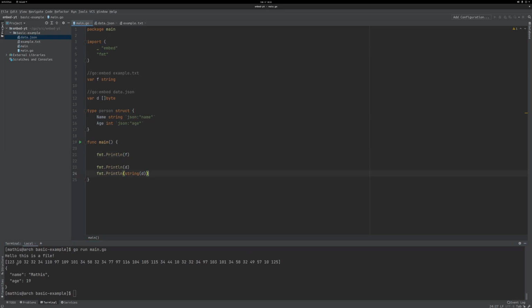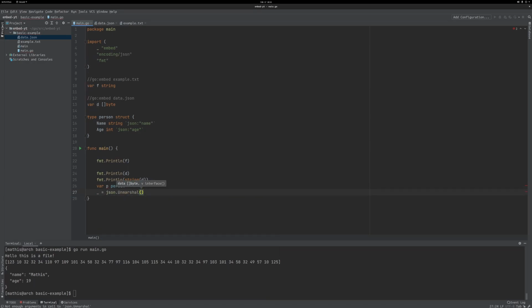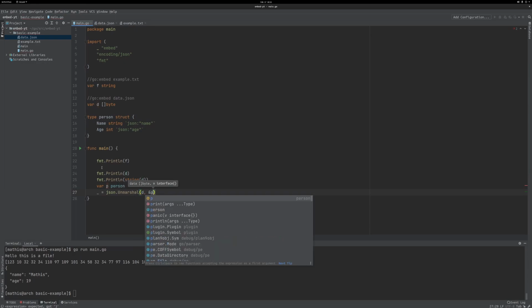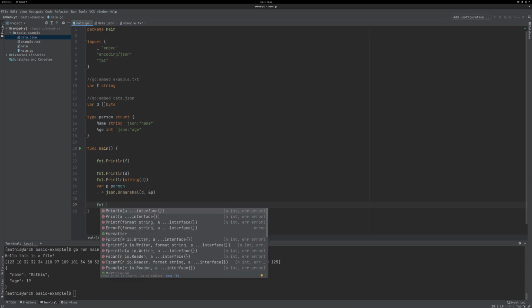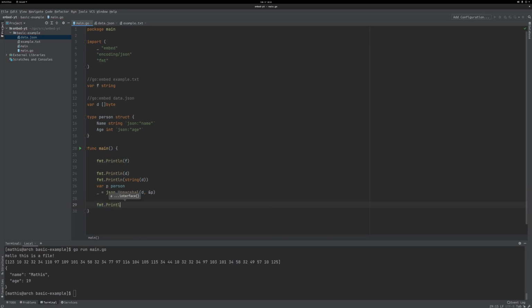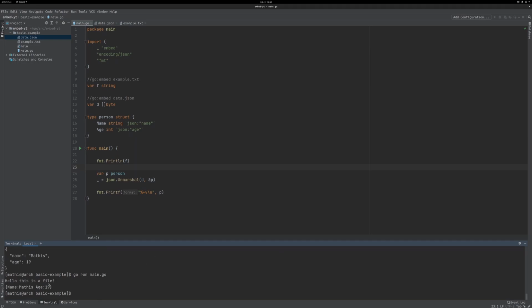Now, what if you wanted to unmarshal this into the struct person? We'll first create our person, so var p person. Then we do underscore equals json.Unmarshal, and then the data, so d, and then a pointer to p. And then I guess we can print out p, so fmt.Println. Actually, let's do Printf. Then I guess we can get rid of this, and then we'll run it. And as you can see, that works fine.